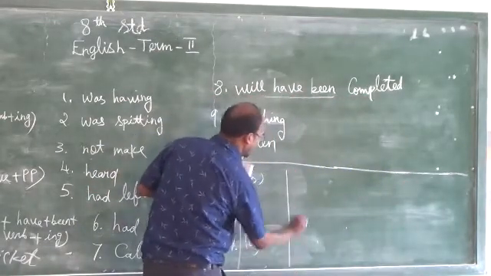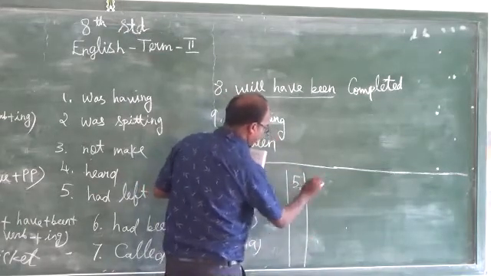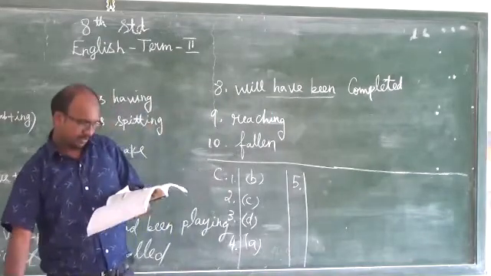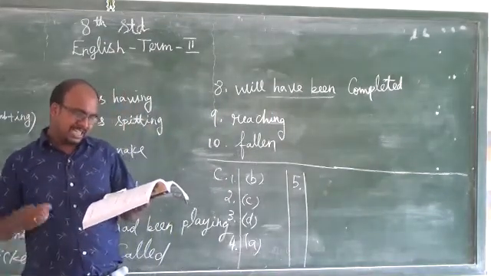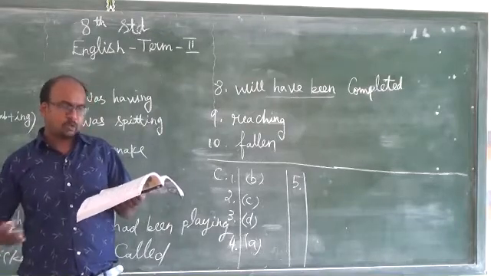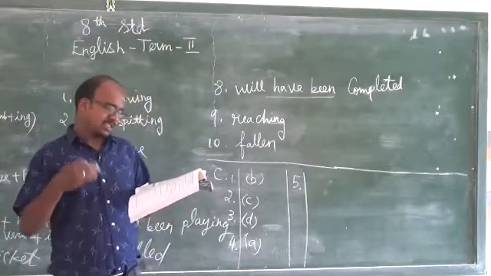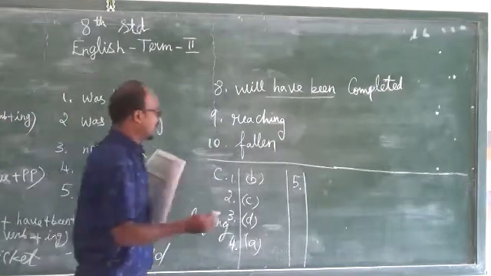Next, fifth one: the rain completely dashed our day. Spoiled, spoiling, is spoiled, was spoiled. Spoilt our day, simple past, spoilt.